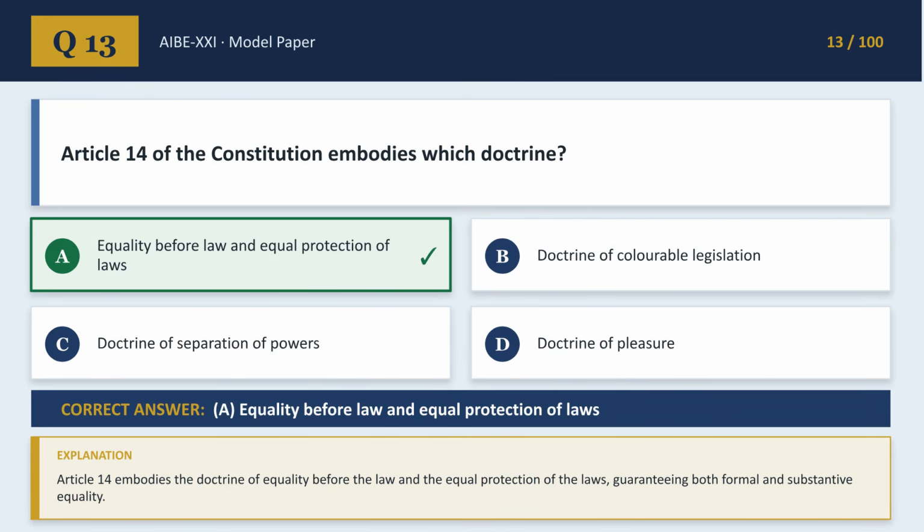For question 13, Article 14 of the Constitution embodies which doctrine? The correct answer is A. Equality before law and equal protection of laws, guaranteeing both formal and substantive equality.